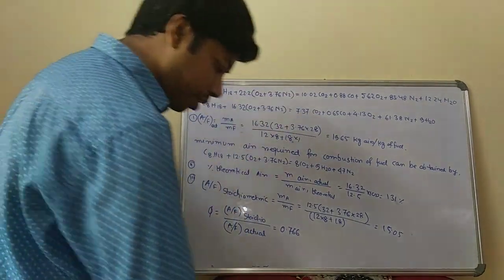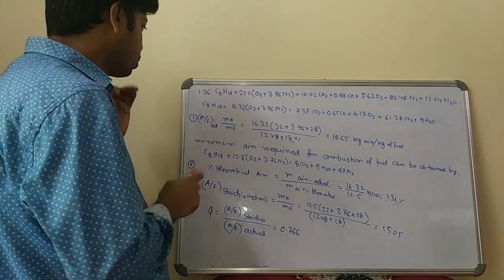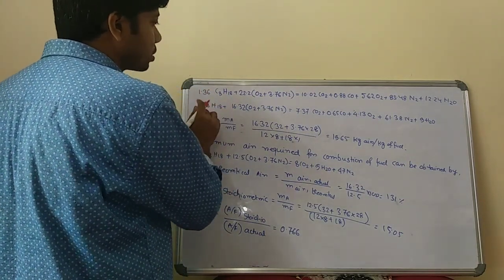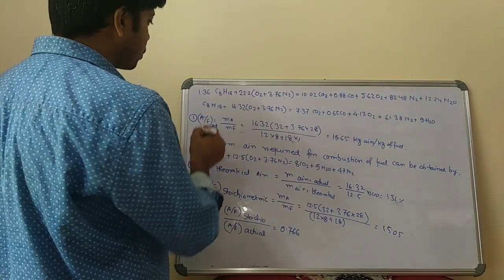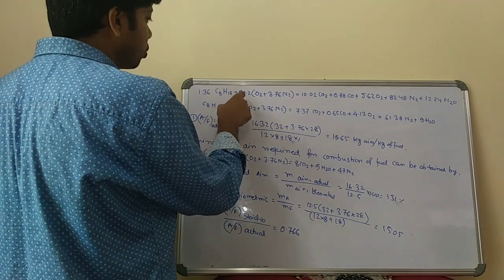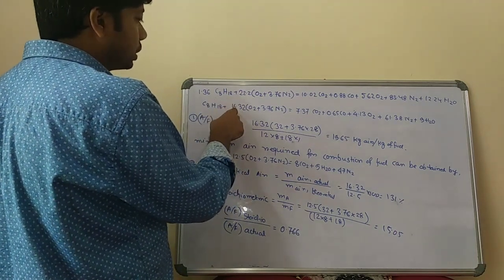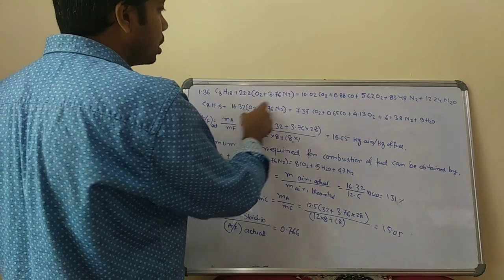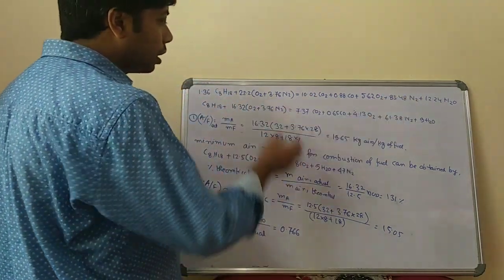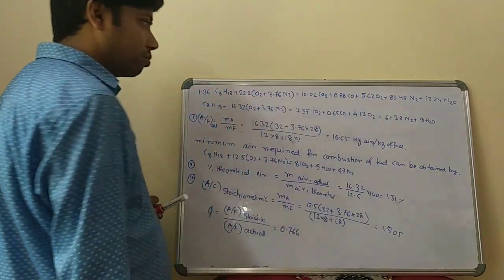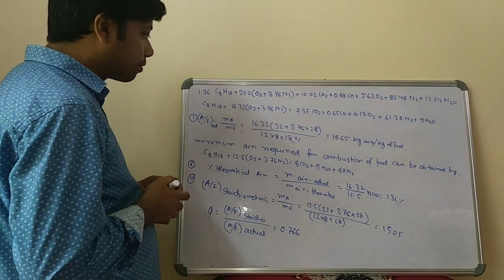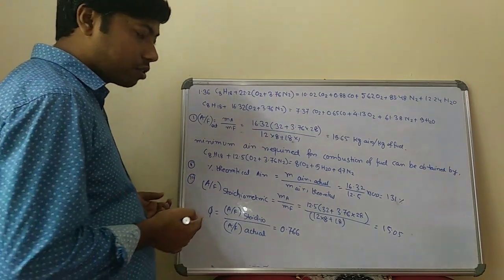Now suppose for C8H18, we divide the full equation by 1.36. So divide all these terms: 22.2 divided by 1.36 will be 16.32, and 10.02 divided by 1.36 will be 7.37. In this way you can write this equation in this form also. Now, first of all, you have to calculate the actual air fuel ratio.